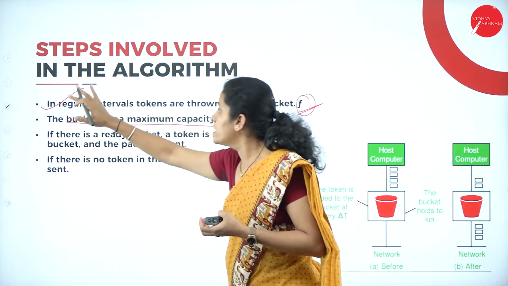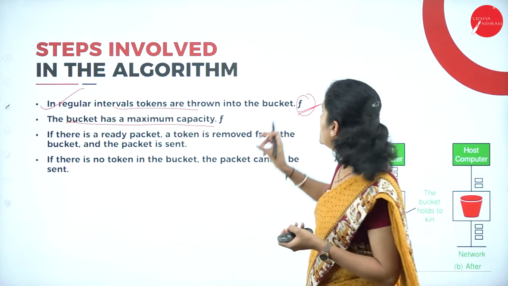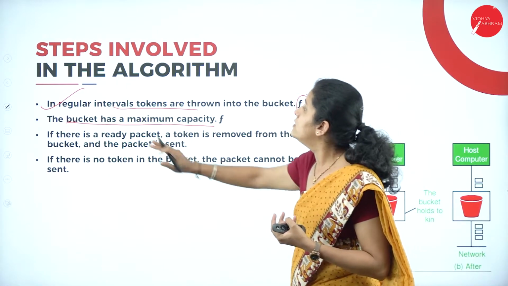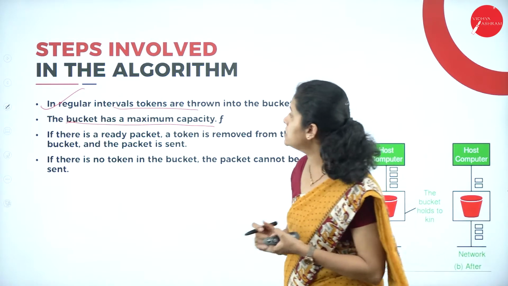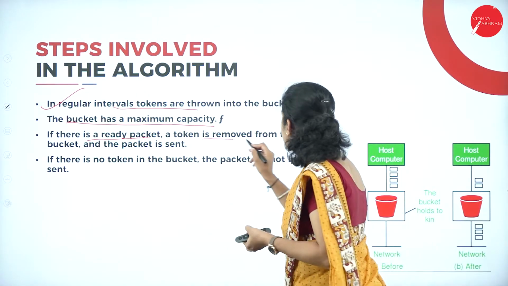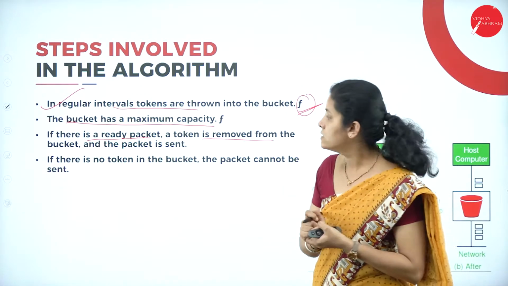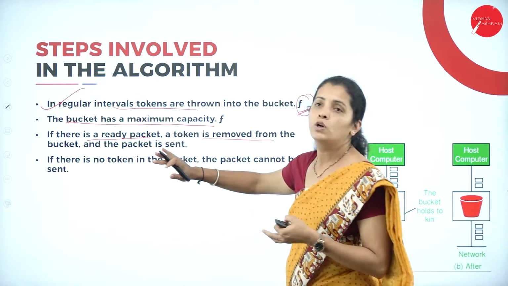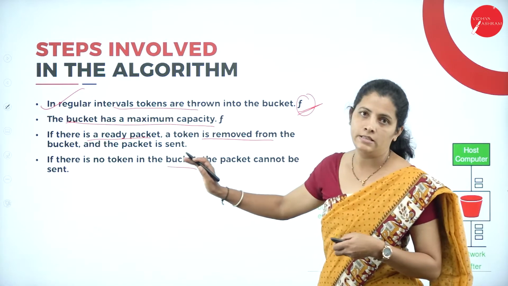At regular intervals, tokens are thrown into the bucket and the bucket has a maximum capacity. If there is a ready packet, a token is removed from the bucket and the packet is sent. If there is no token in the bucket, then the packet cannot be sent.